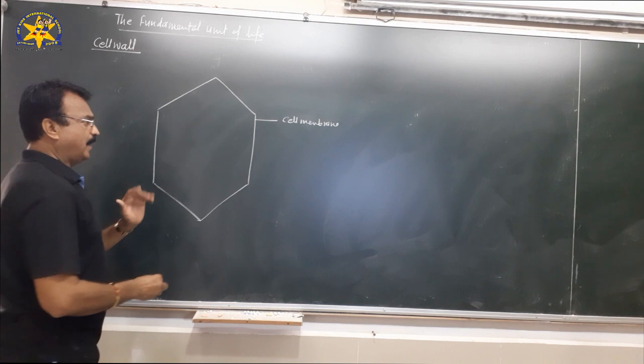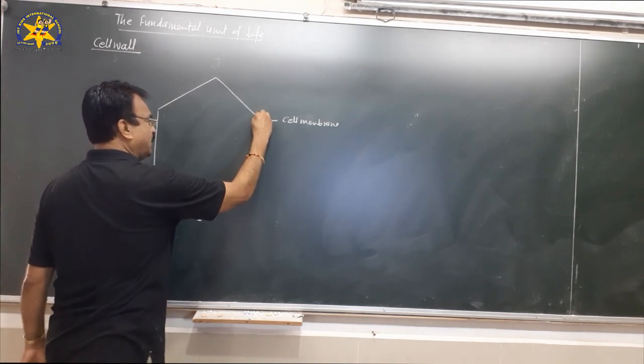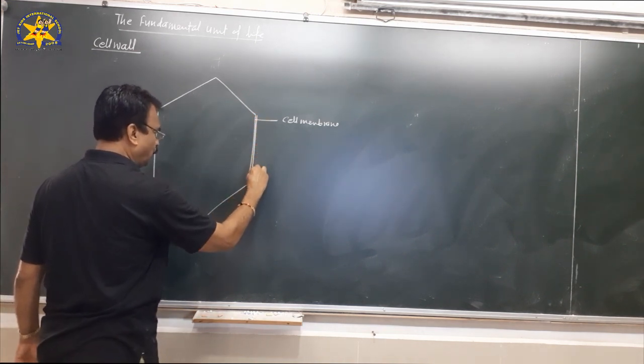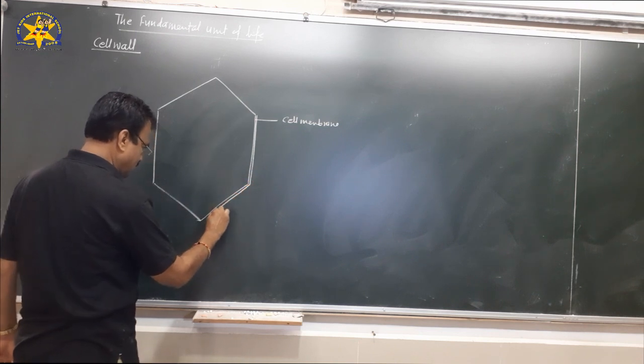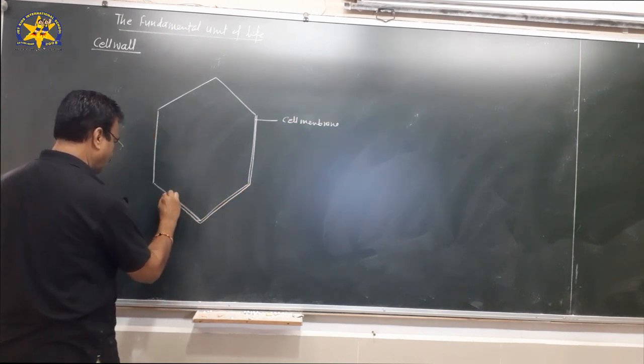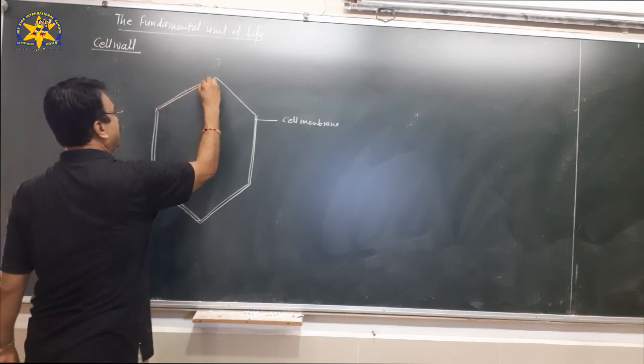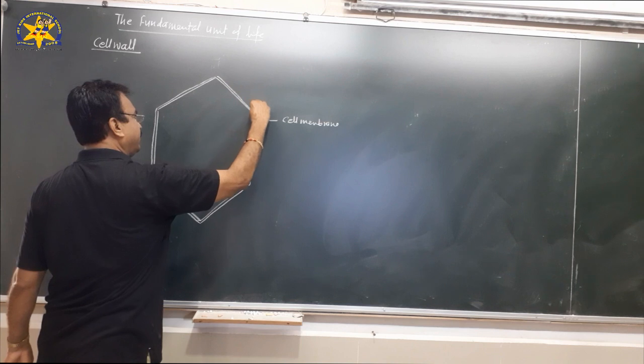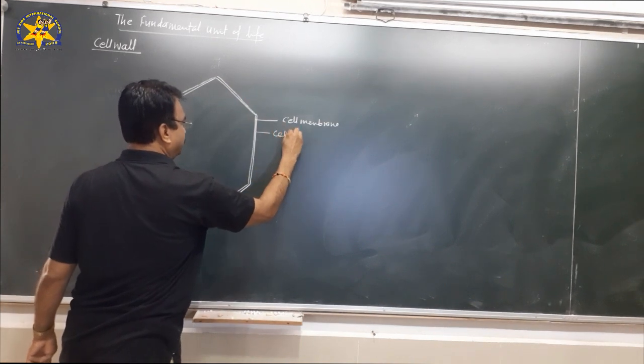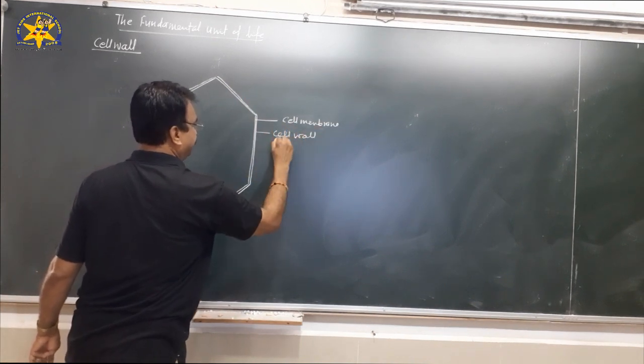But in plant cell, outer to this cell membrane, there is another cover, and that cover is called the cell wall. So the cell membrane in plant cells is covered by the cell wall.